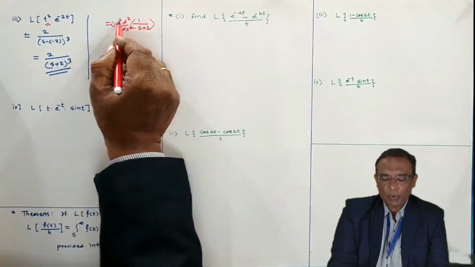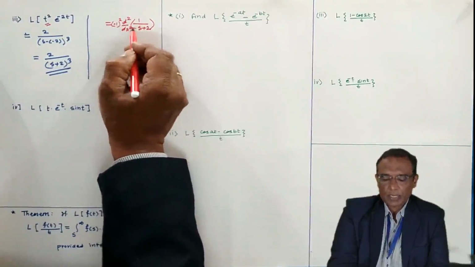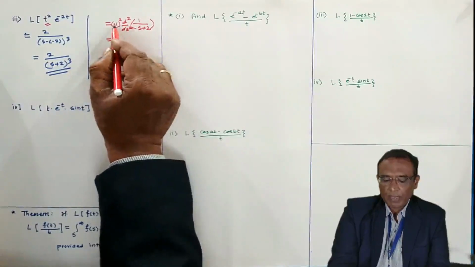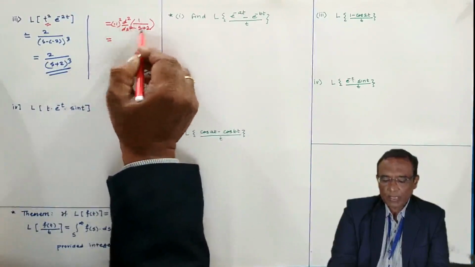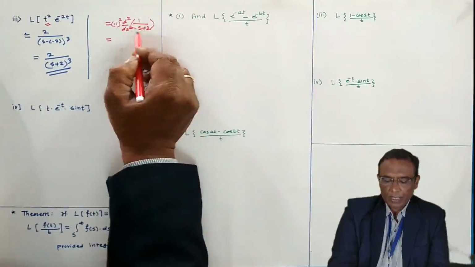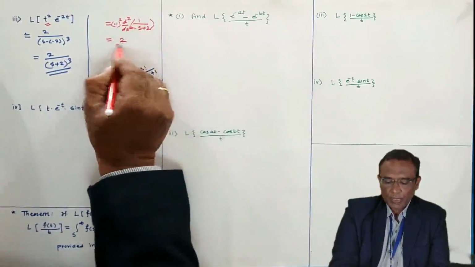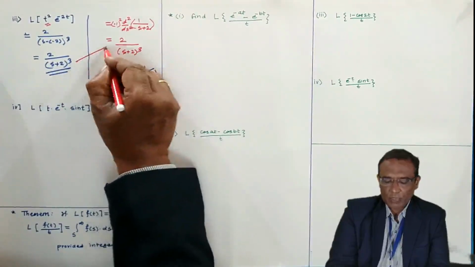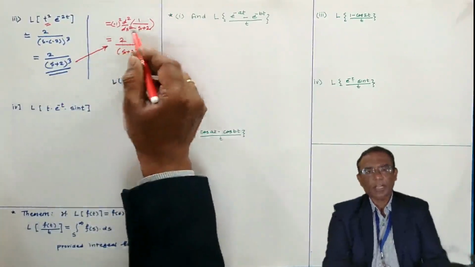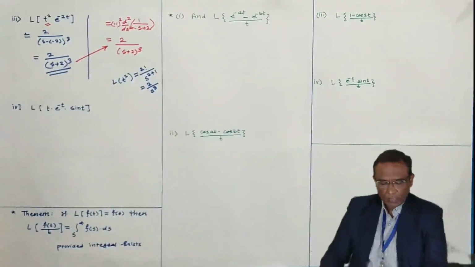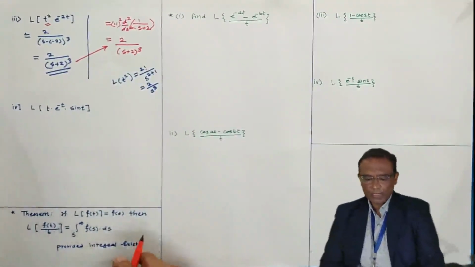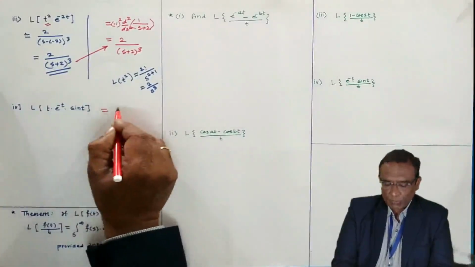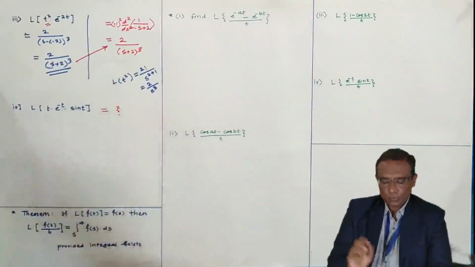Minus 1 to the power n, dn by dsn of f of s, in that way I have it. Then minus 1 whole square is 1, and if you take the double derivative of it, you will be getting this answer. In that way you can do it. Now the Laplace transform of e to the power minus t into sin t. This type of problem we have just solved, so this is for you.